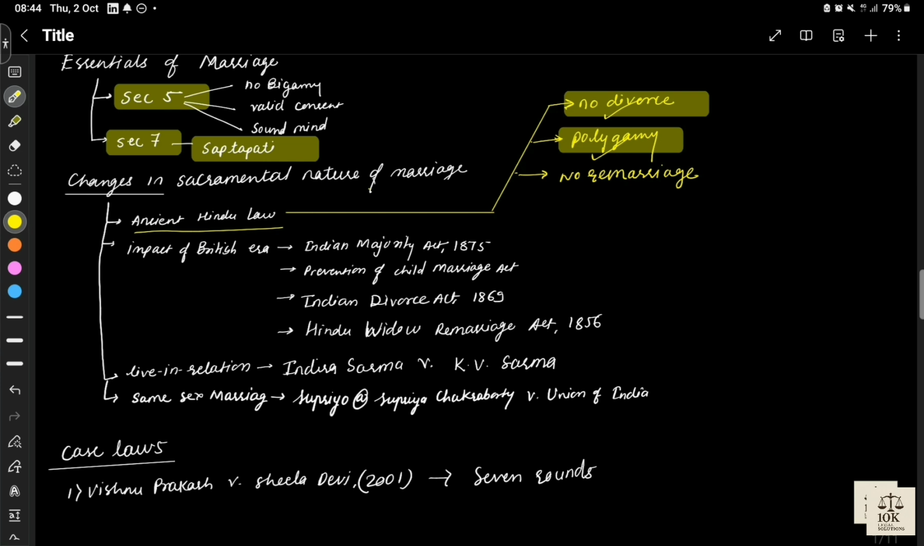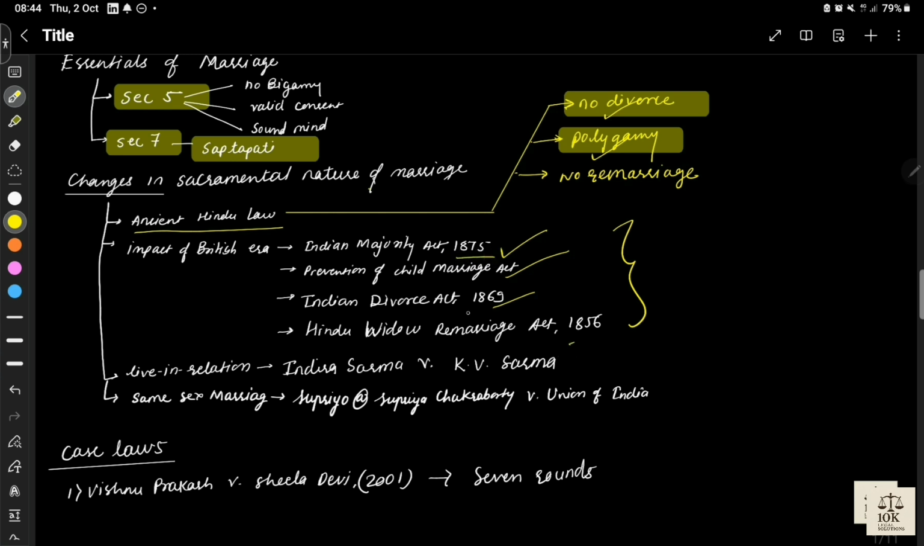Now, the impact of the British era or British government. The British government passed various laws which were directly in opposition to the nature of marriage prevailing in the ancient era. So which were those laws? These are certain laws which played a role in changing the nature of Hindu marriage. The Indian Majority Act, which determines the age of majority. Then we have the Prevention of Child Marriage Act, then the Indian Divorce Act, then the Hindu Widow Remarriage Act.